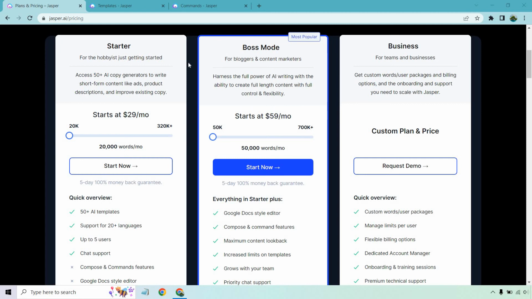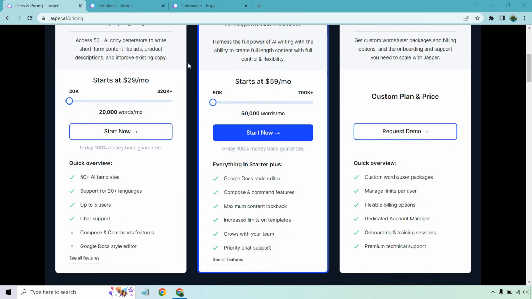For the hobbyist just getting started, you can access 50 plus AI copy generators to write short form content like ads, product descriptions, and improve existing copy, starting at $29 per month for around 20,000 words. A quick overview, once we talked about the templates, you get 20 plus languages, up to 5 users, and you get chat support, but you don't have these aspects.